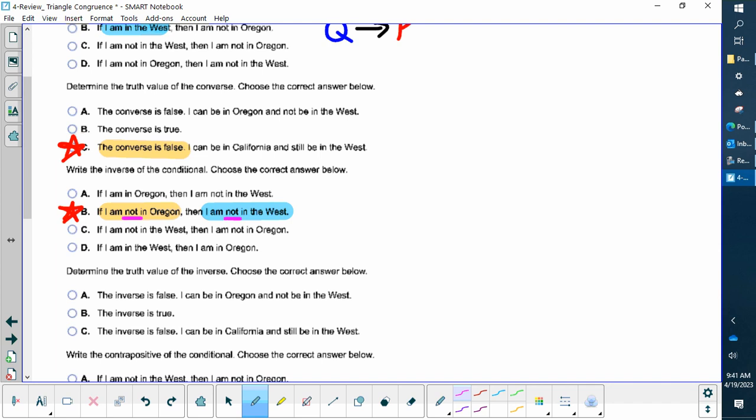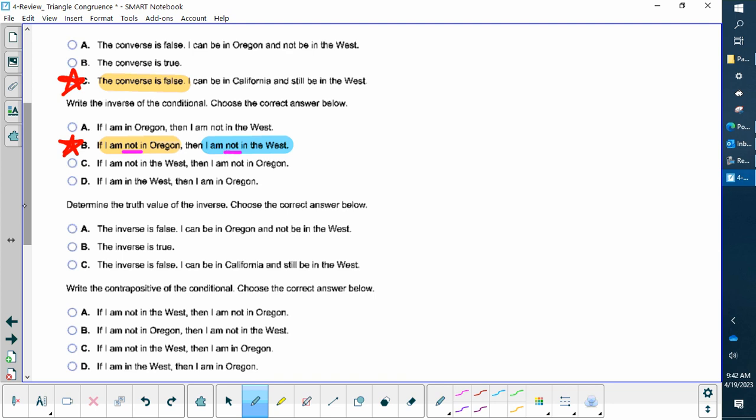Determine the truth of this. If I'm not in Oregon, then I'm not in the West. Is that true? No, that is false. And I've got two false potential answers here. So let's look at their arguments. Is it this one or this one? It says if I'm not in Oregon, that means I could be in Washington, right? It says I can be in Oregon and not be in the West. No, I don't like that because it says I'm not in Oregon, right? I can be in California and still be in the West. I like that one. So if I'm not in Oregon, then I'm not in the West.